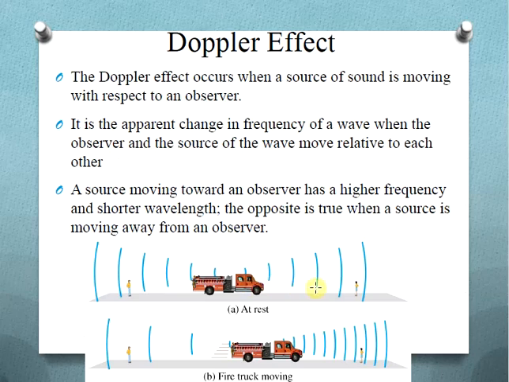In this case, when the source is approaching the observer, the frequency will be increased. Whereas for this observer, the source is moving away from him, so for him, the frequency will be lower. In our everyday life, the pitch of a siren on an ambulance or a fire engine is a popular example. When the siren is coming towards the observer, the pitch will be higher. When the siren is going away from the observer, the pitch will be lower. This is a manifestation of the Doppler effect.